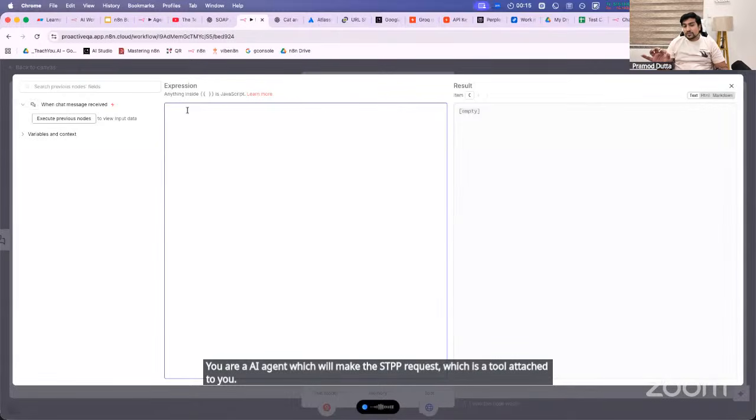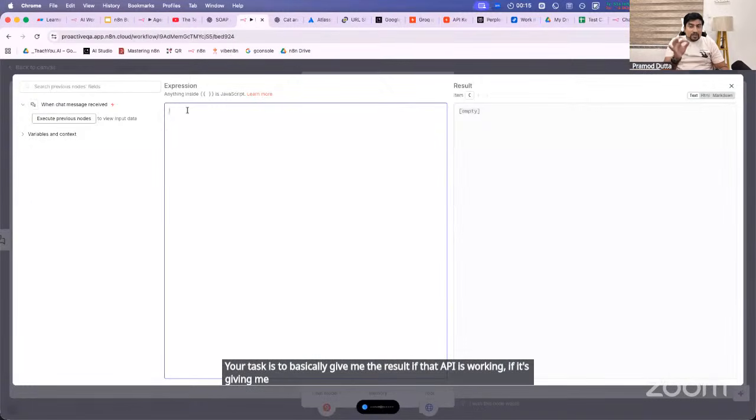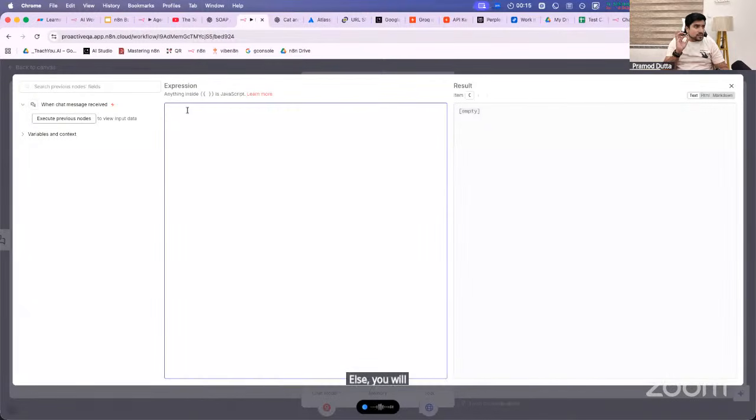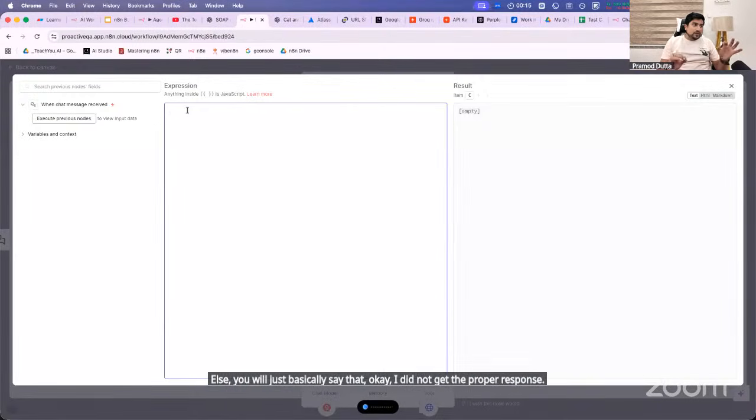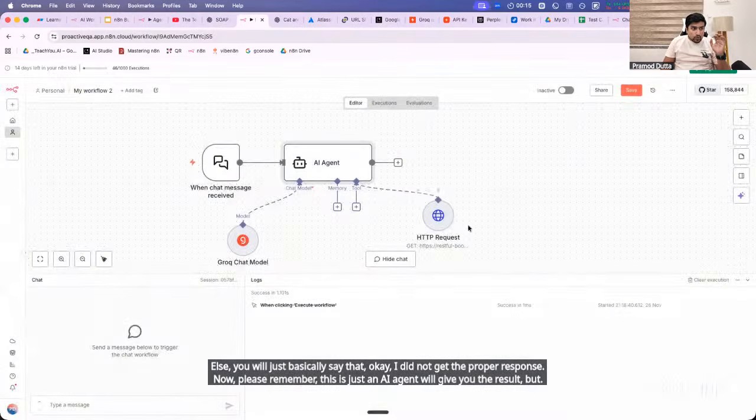Your task is to basically give me the result. If that API is working and giving me 200, then you need to give me the output in the chat, or give me a response. Else you will just say, okay, I did not get the proper response. Now please remember, this AI agent will give you the result, but how do you want the result?